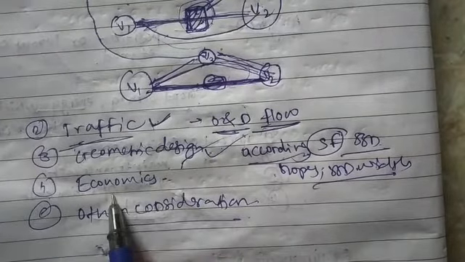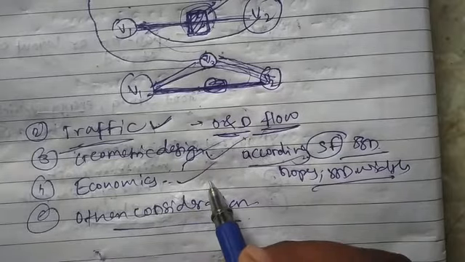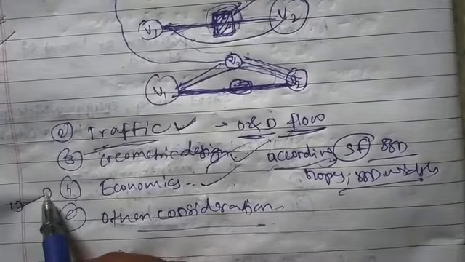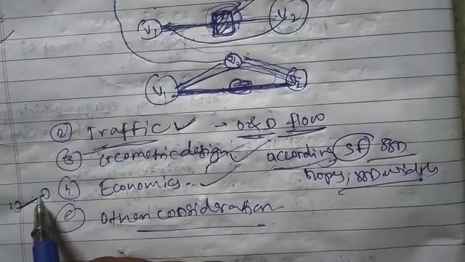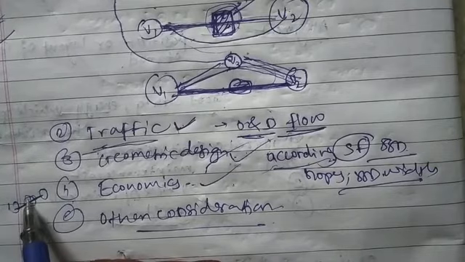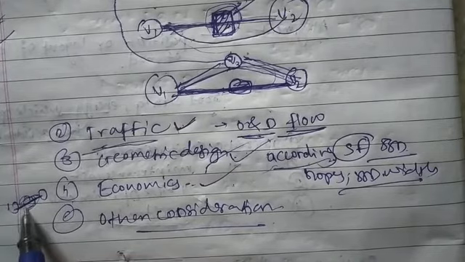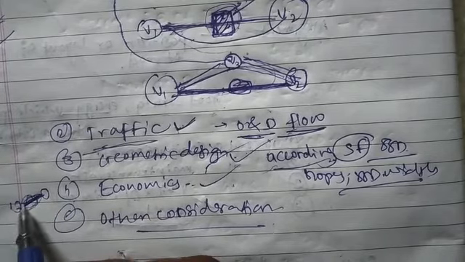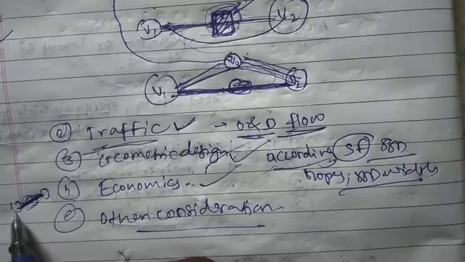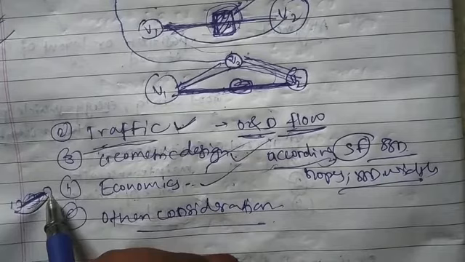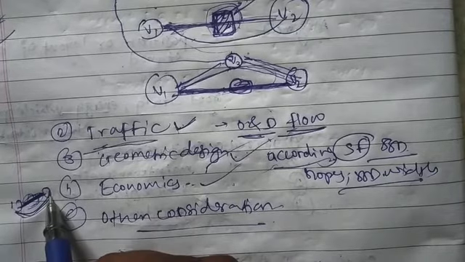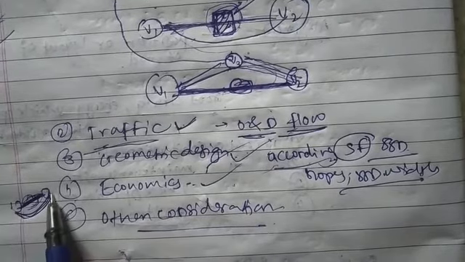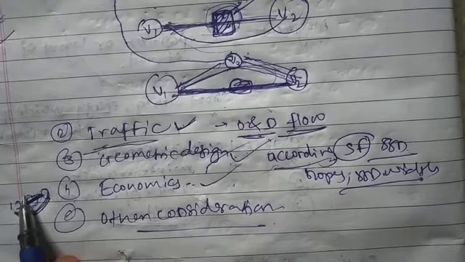Then the economics. If the length of road to be constructed between two places is small, but this length does not have supportive or strong strata for the subgrade, then we have to invest more cost on this construction. Instead, if some other alternative alignment has hard strata and minimum obstruction, such as water drainage work, then we can construct this road more economically, though the other one is shorter.